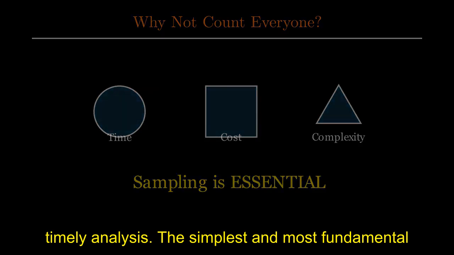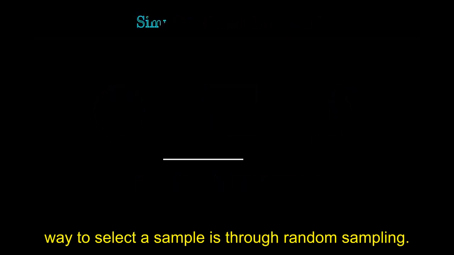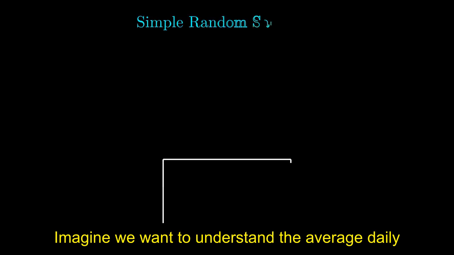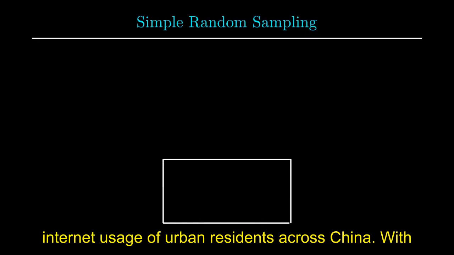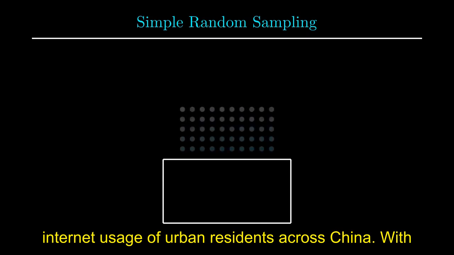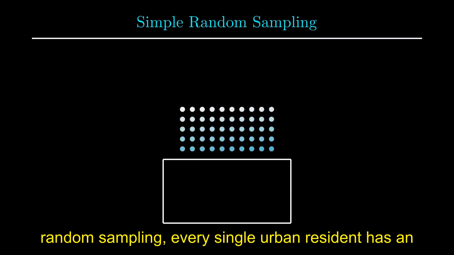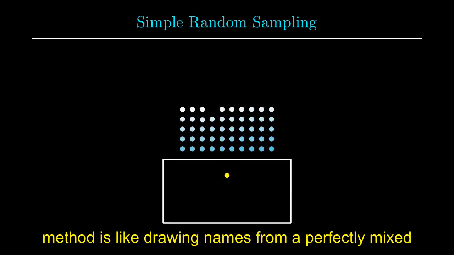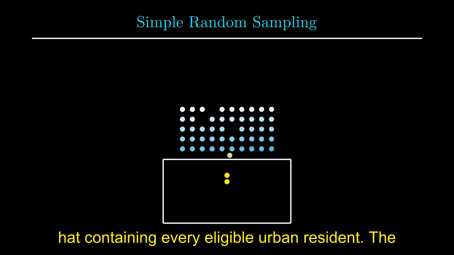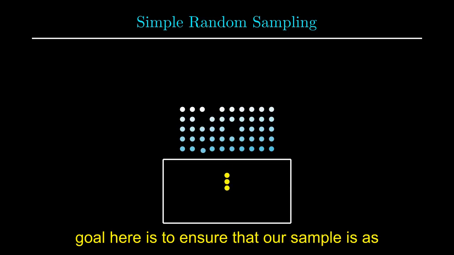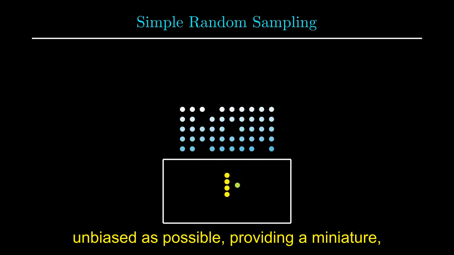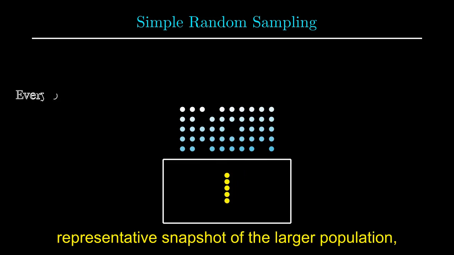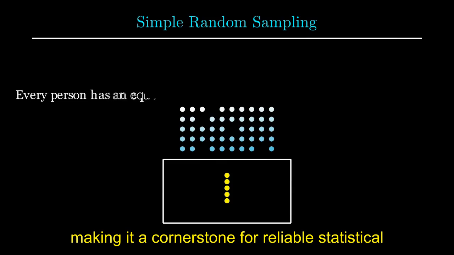The simplest and most fundamental way to select a sample is through random sampling. Imagine we want to understand the average daily internet usage of urban residents across China. With random sampling, every single urban resident has an equal chance of being selected for our survey. This method is like drawing names from a perfectly mixed hat containing every eligible urban resident. The goal here is to ensure that our sample is as unbiased as possible, providing a miniature, representative snapshot of the larger population, making it a cornerstone for reliable statistical inference.